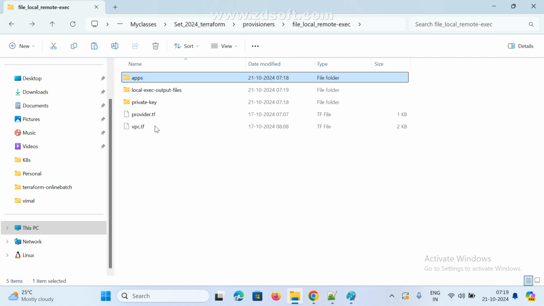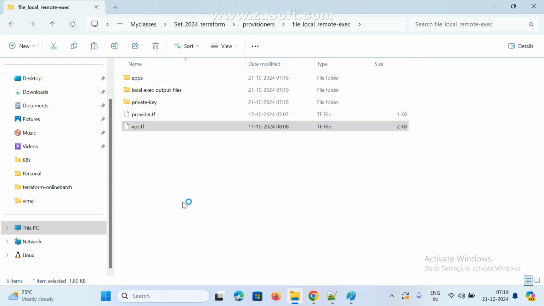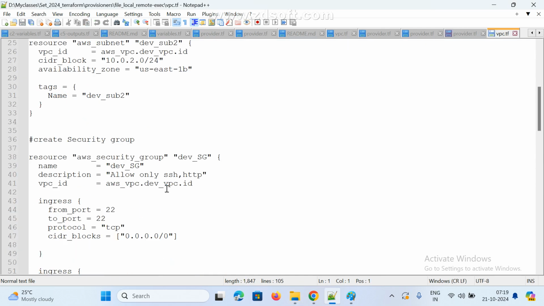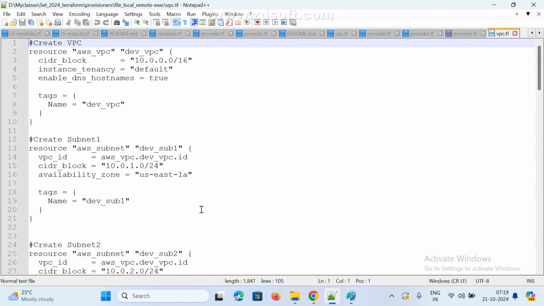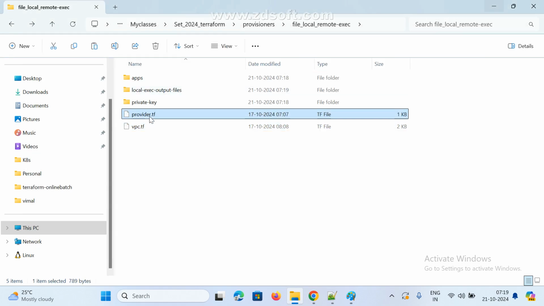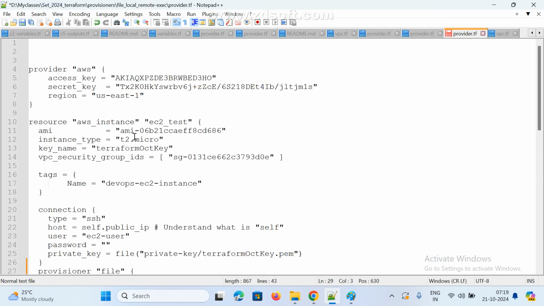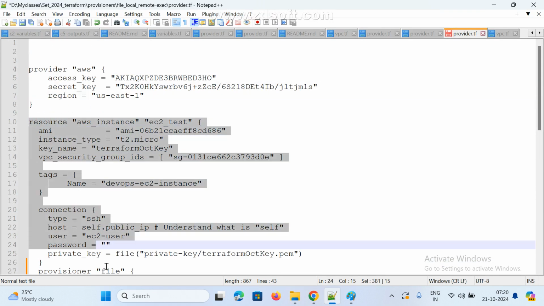Now see here, this is the provider, and the VPC and all. If you want to, we can create them, or else leave all these things, no need. This is the main, this is the provider. I am splitting this, also the EC2 instance.